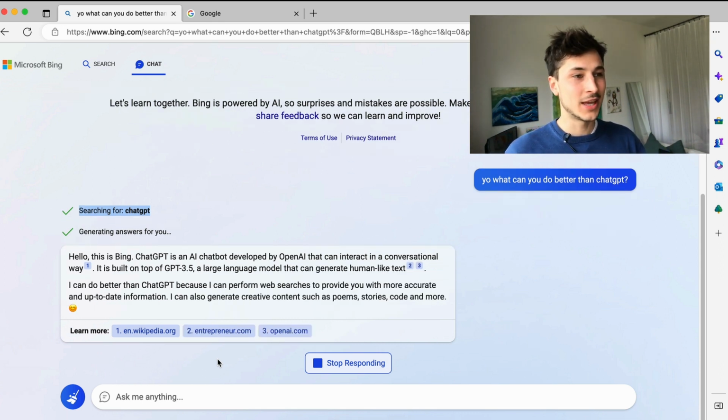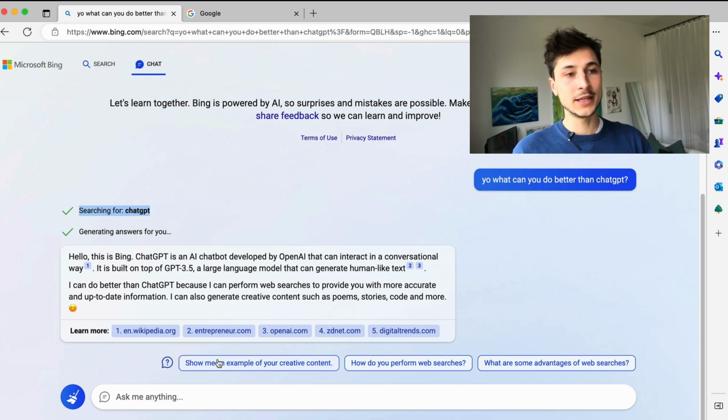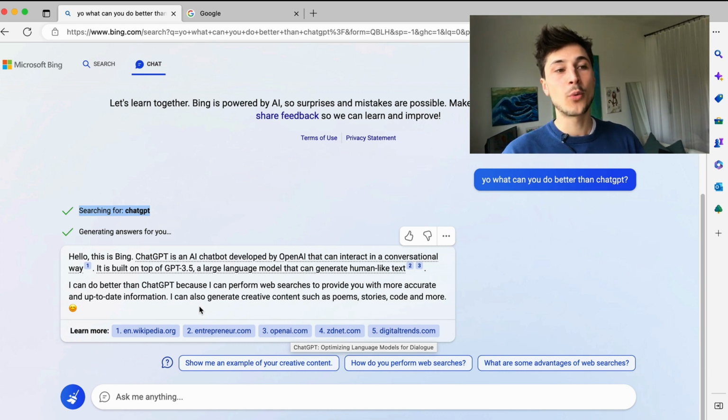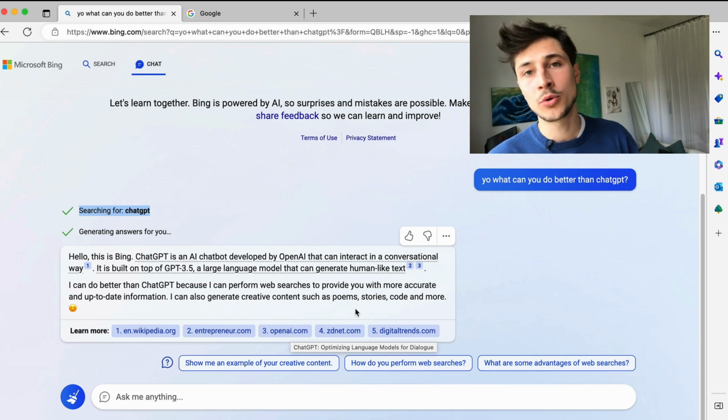"Hello, this is Bing. ChatGPT is an AI chatbot developed by OpenAI that can interact in a conversational way," with a citation from Wikipedia. Cool. "It's built on top of GPT 3.5, a large language model that can generate human-like text," also with sources, one from OpenAI. So that's kind of nice. "I can do better than ChatGPT." Oh, now it's getting spicy, "because I can perform web searches to provide you with more accurate and up-to-date information. I can also generate creative content such as poems, stories, code, and more."